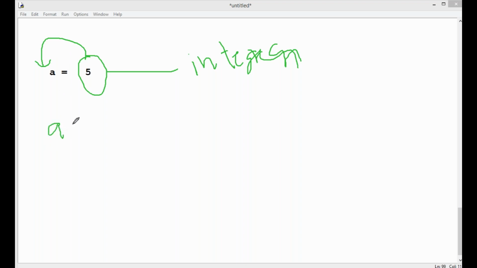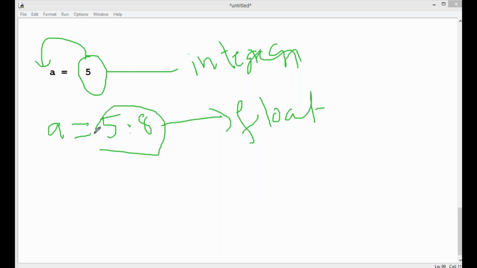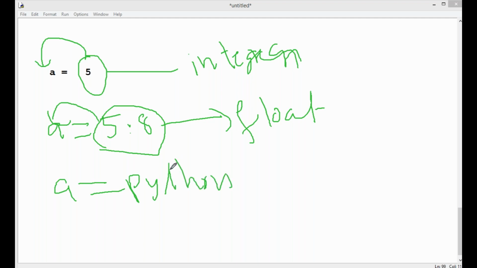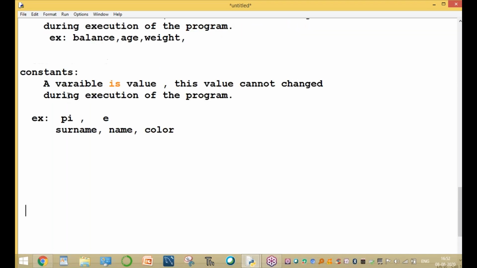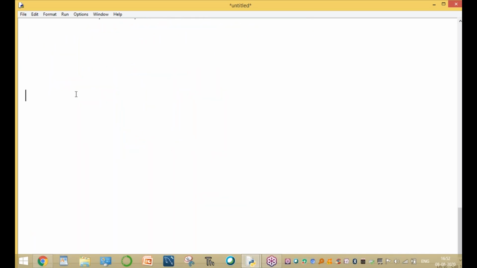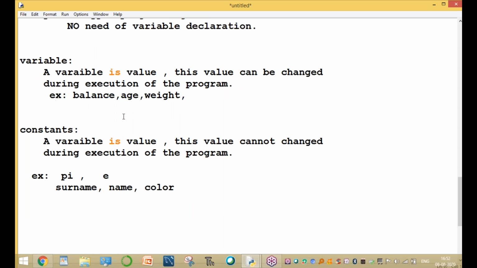For example, a equal to 5.8. So now a is a float variable. Based on the value, the data type is internally, automatically changed. For example, a equal to 'Python'. This is a string value. Strings are under single quotation marks. So a is a string variable. Implicitly, automatically, the data type is declared. I will explain the data types concept one by one later, in the next chapter on data types. So this is for variable and constant.